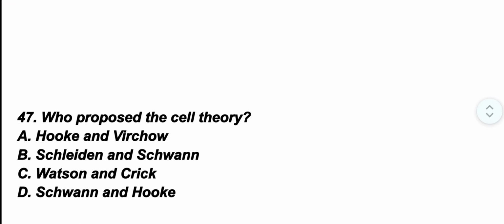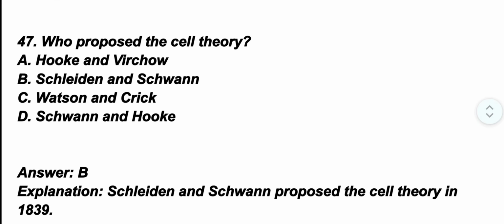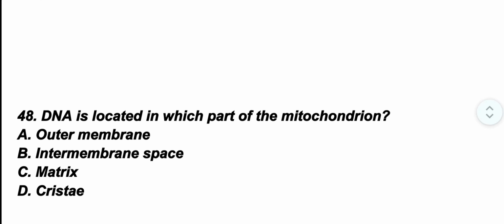Question number 47. Who proposed the cell theory? The correct option is option B, Schleiden and Schwann. Schleiden and Schwann proposed the cell theory in 1839. Question number 48. DNA is located in which part of the mitochondrion? The correct option is option C, matrix. Mitochondrial DNA is found in the matrix.